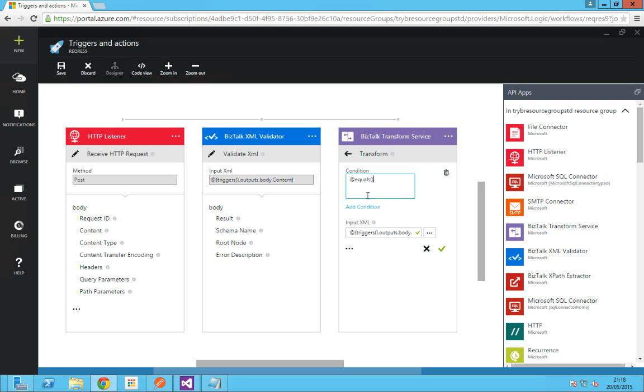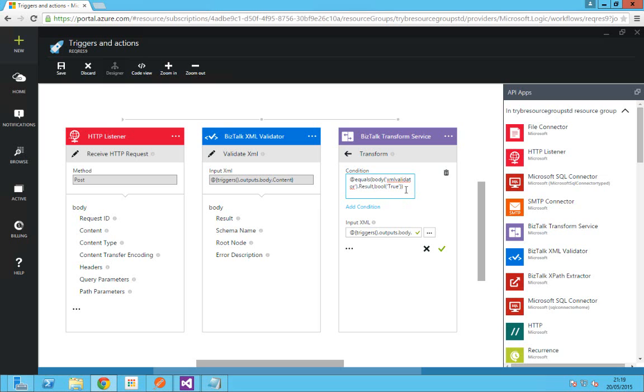Equals is going to take two parameters. The first parameter is going to be the body of the XML validator. This refers to this, and I'm going to access this value. So dot result. And the second parameter is going to be a Boolean value. So this is a string literal, so I have to convert this, typecast this value into a Boolean. That's it. I'm going to copy this because I'm going to reuse it again.